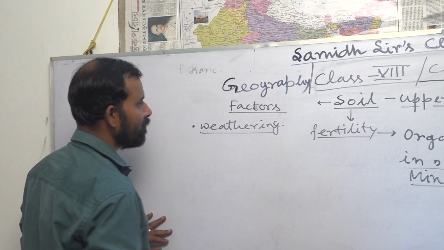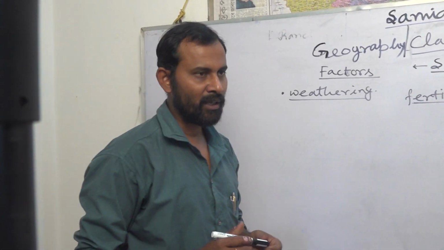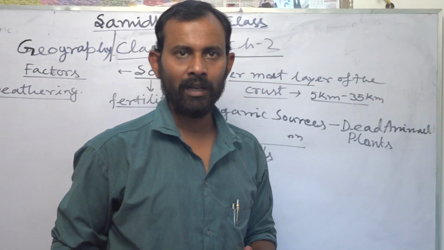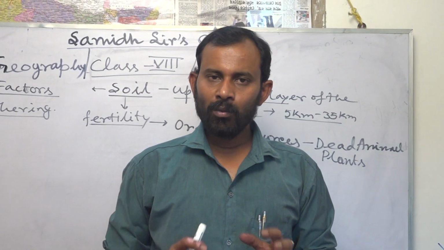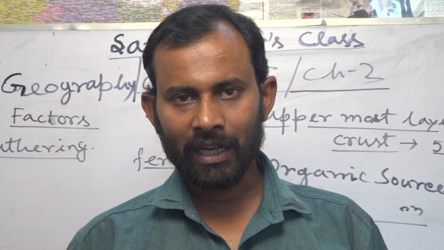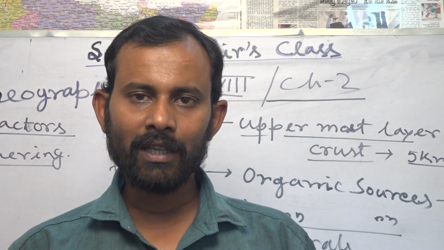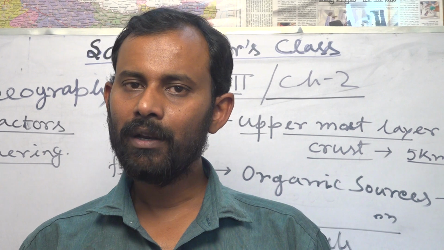Weathering is an important factor for the formation of soil. Why do I say weathering is one of the most important factors? Because without the breaking down of rocks, it is very difficult to get the fine materials by which the soil will develop.